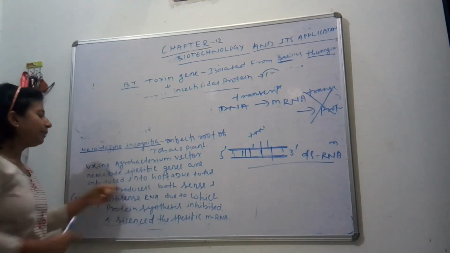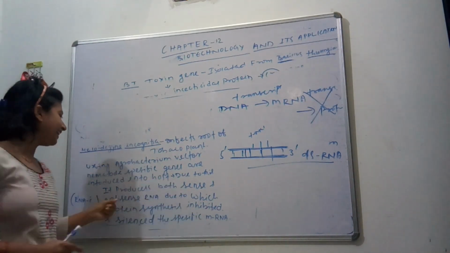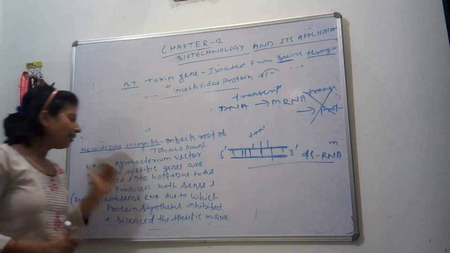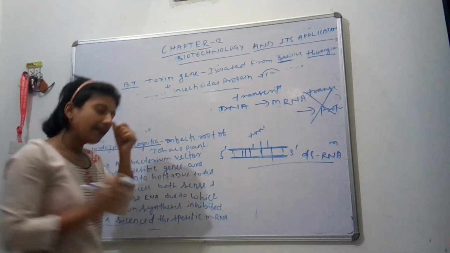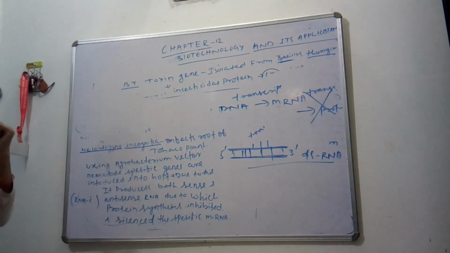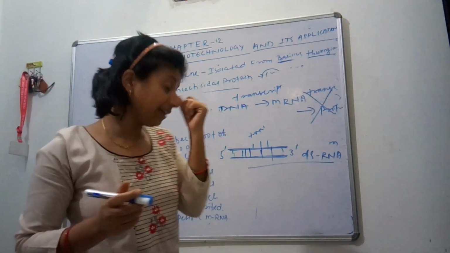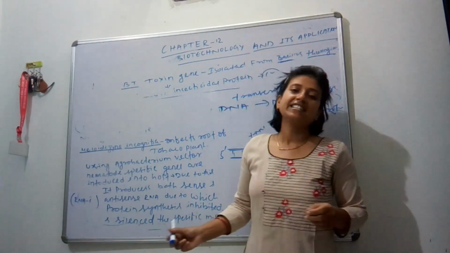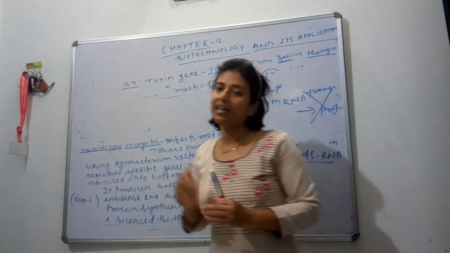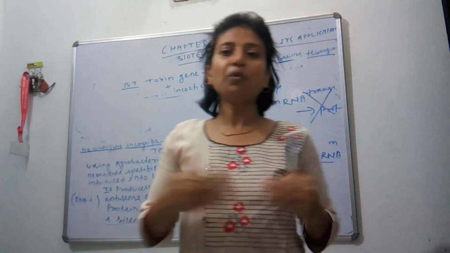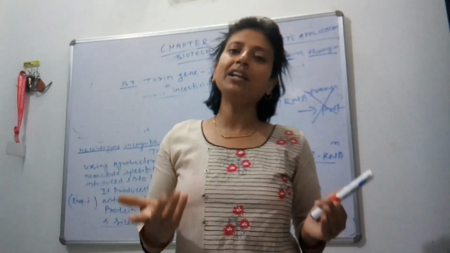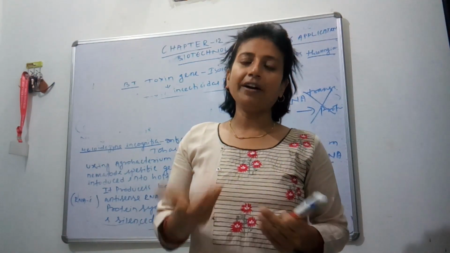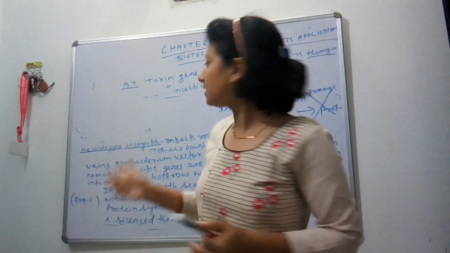Due to this, it produces both sense and antisense RNA, due to which RNA is unable to synthesize protein, and this inhibits the synthesis of protein or silences the mRNA. So here we can say this is silencing of mRNA. If translation does not occur, then protein will not form, and if protein does not form, then the nematode specific organism can't survive. So this is RNA interference.